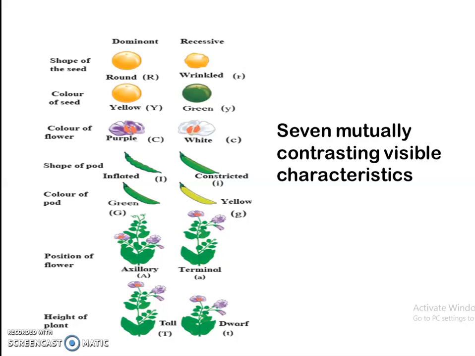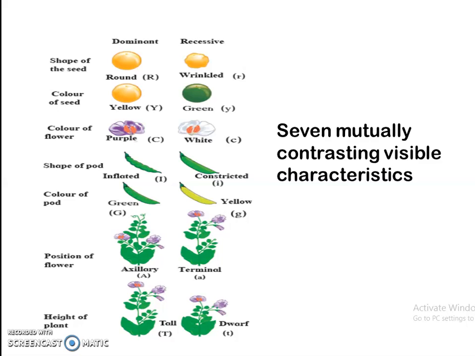Color of the flower: purple, dominant, white, recessive. Shape of the pod: inflated, dominant characteristic, and constricted, recessive characteristic. Color of the pod: green, dominant characteristic, yellow, recessive characteristic.